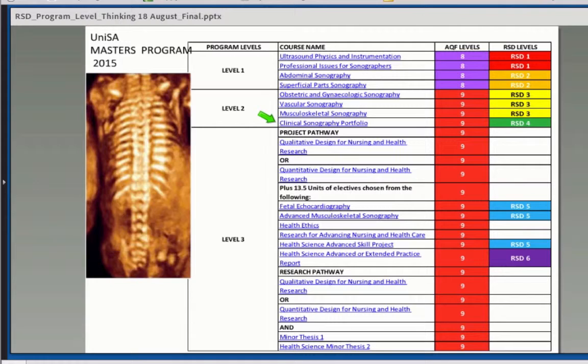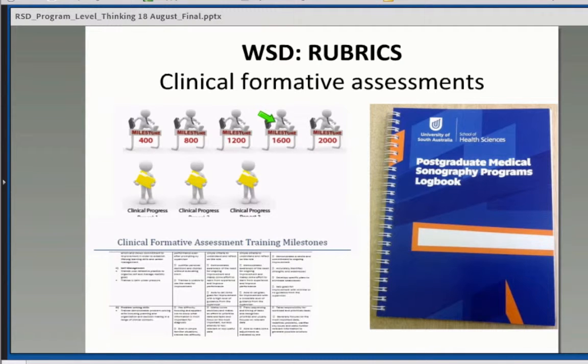So problems were identified quite late, and supervisors were flagging things very late, almost just before results, and they would call up and say, oh, we think this student should fail, but on paper they would have passed everything else. Those are the kinds of things we thought we needed to target and address all along the program, which is why we came up with this strategy of having formative assessments all along.